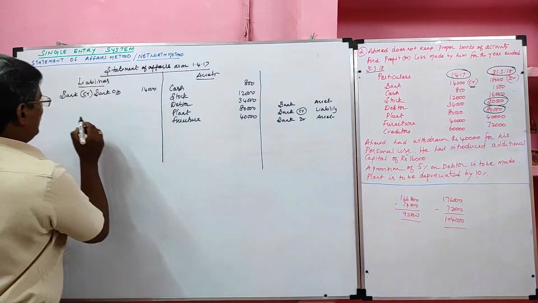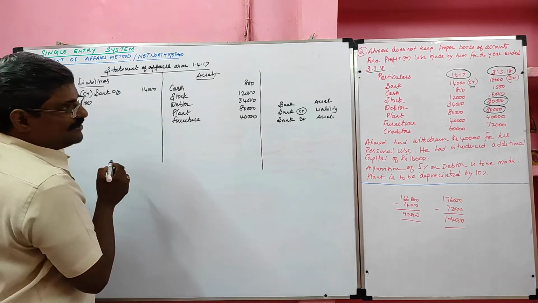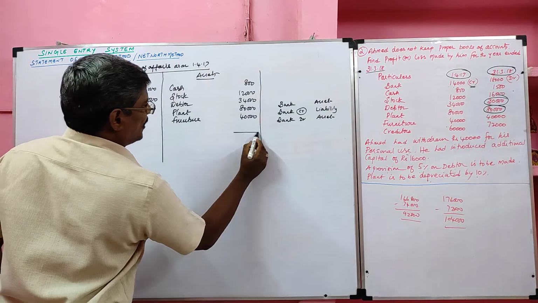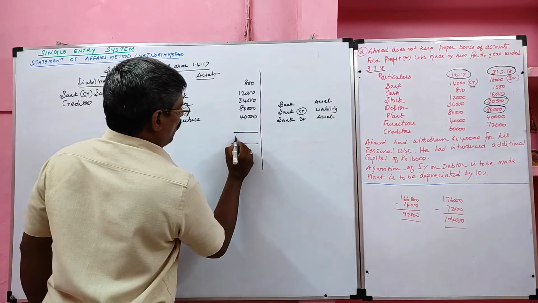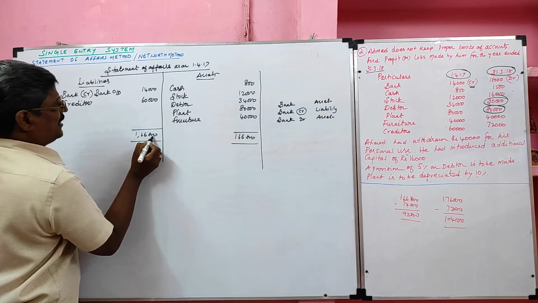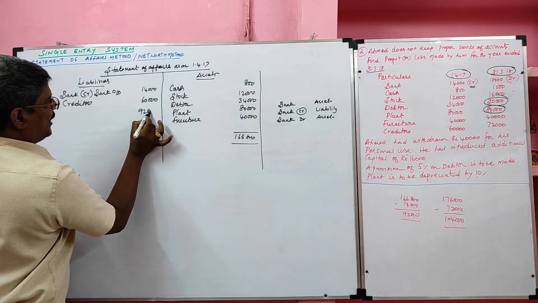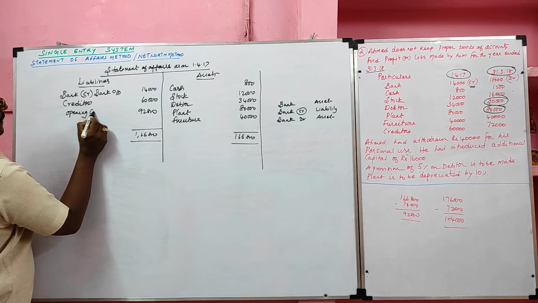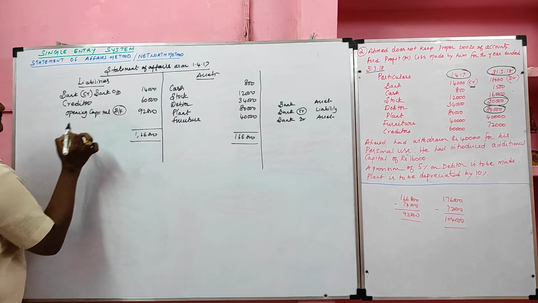Then creditor appears in the liabilities, value 60,000. So we add all assets: the total assets value is 1,66,800. 1,66,800 minus 74,000 gives 92,800. This we call opening capital, the balancing figure.